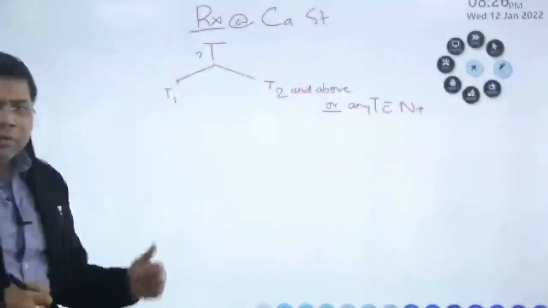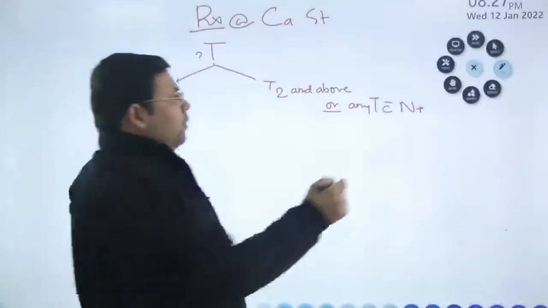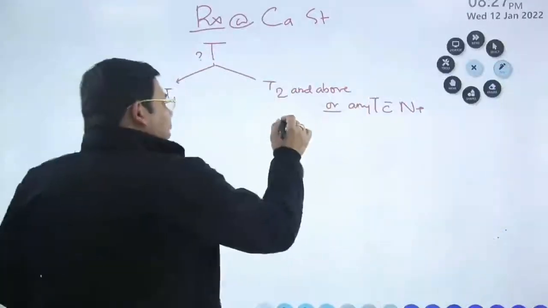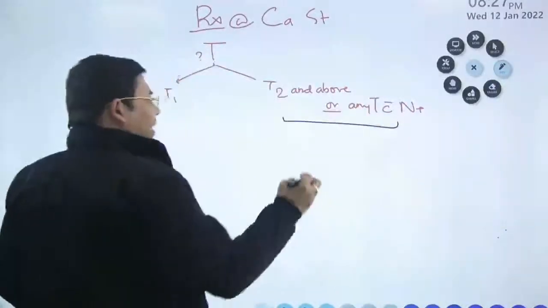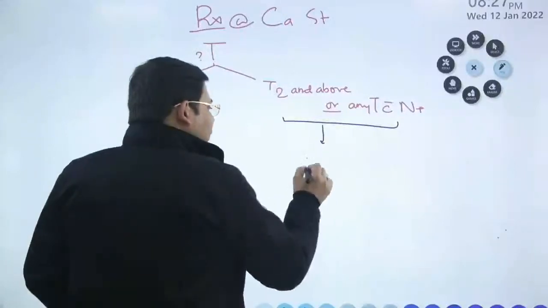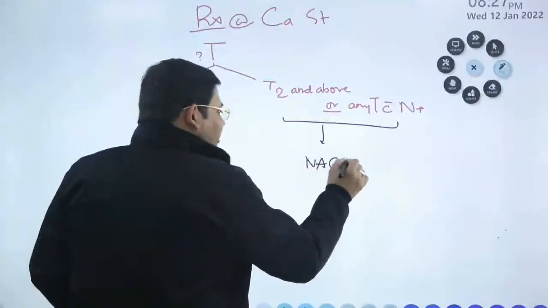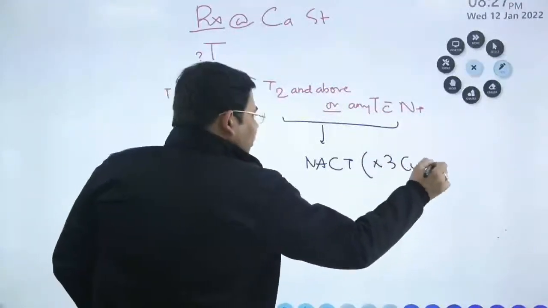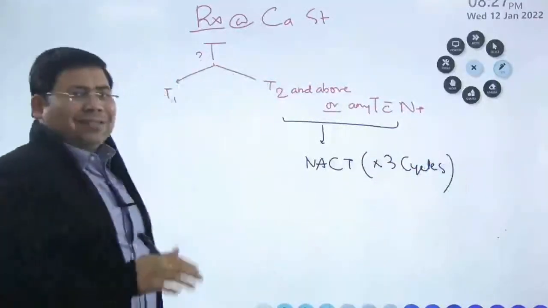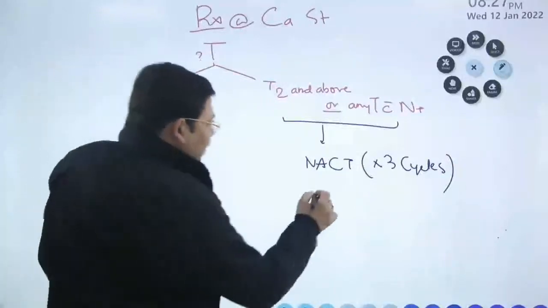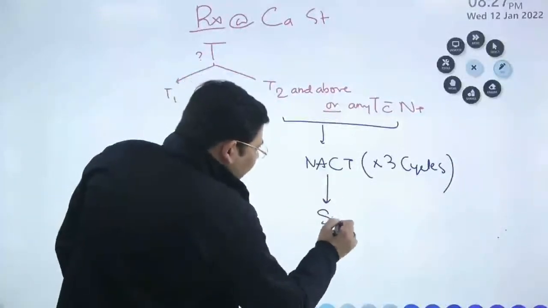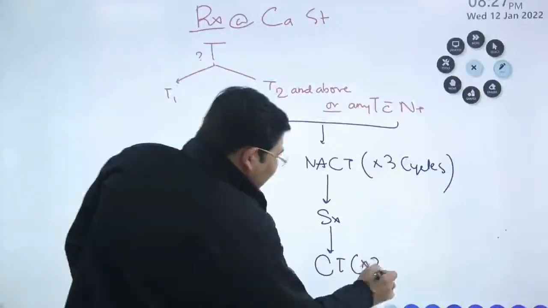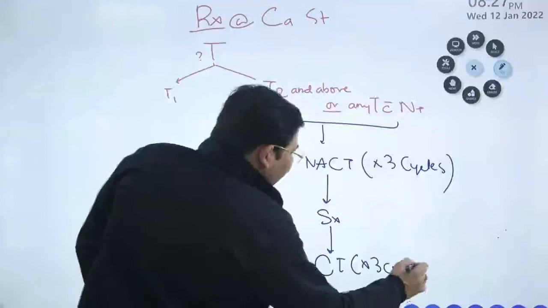Do you know that gone are the days when we used to directly jump for the surgery if the patient is having T2 and above status or any T with N positive? The first thing that we'll go for is NACT, 3 cycles. What is this protocol known as? 3 cycles of NACT, then we'll go for surgery, and then we will go for post-operative chemotherapy, again 3 cycles. A very famous trial.